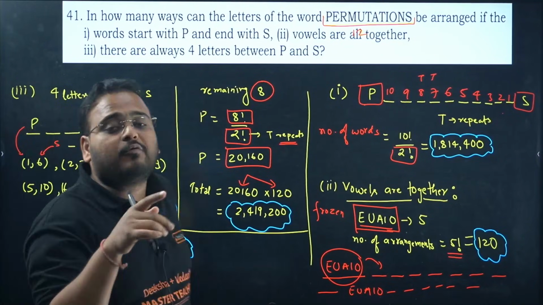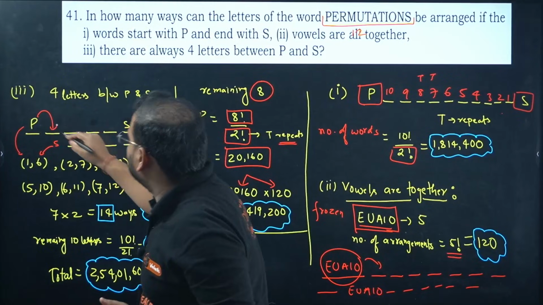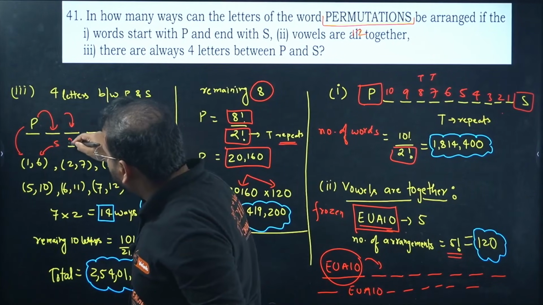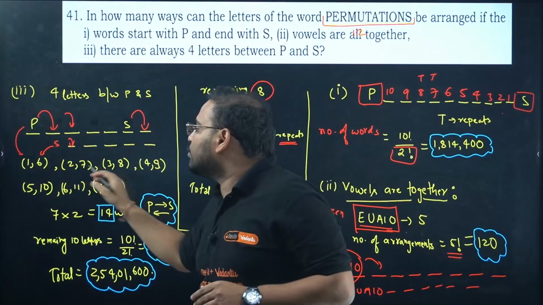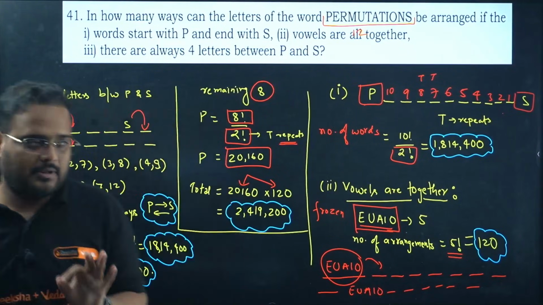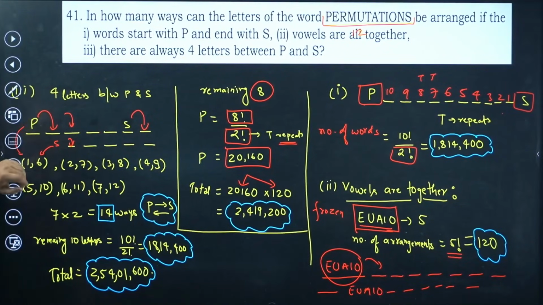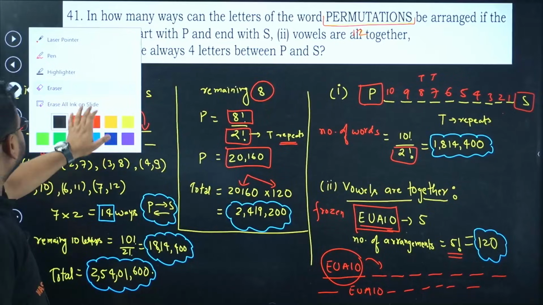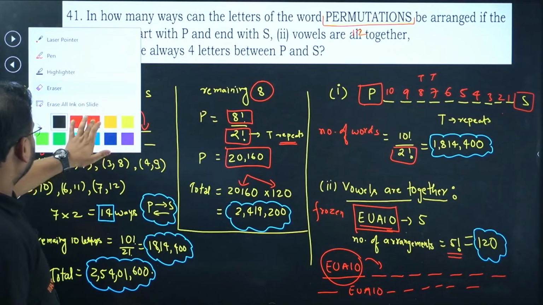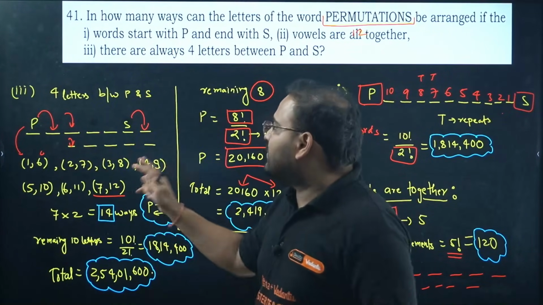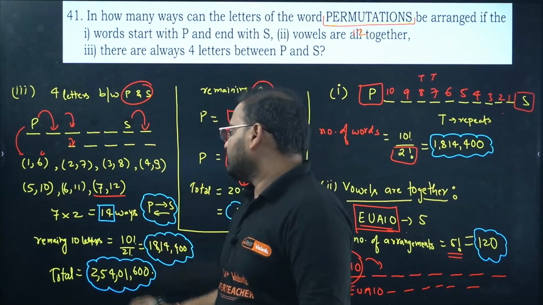Same way, if you move the P from position 1 to position 2, S will jump to position 7. Move to position 3, S will go to position 8 and so on. So 1, 6, 2, 7, 3, 8, 4, 9, up to 7, 12 because there are a total of only 12 positions. Clear or not? We cannot go 8 and 13. There's only these combinations possible when you're moving P and the difference between P and S is 4.